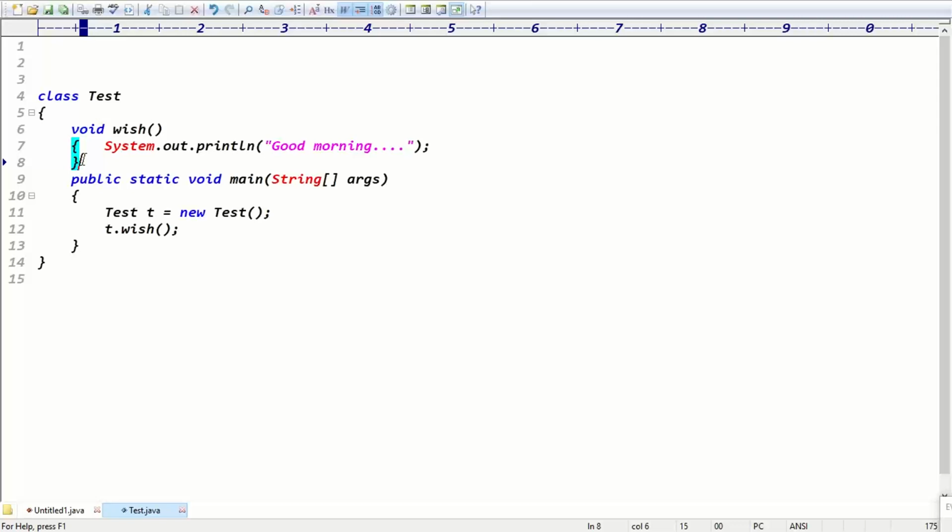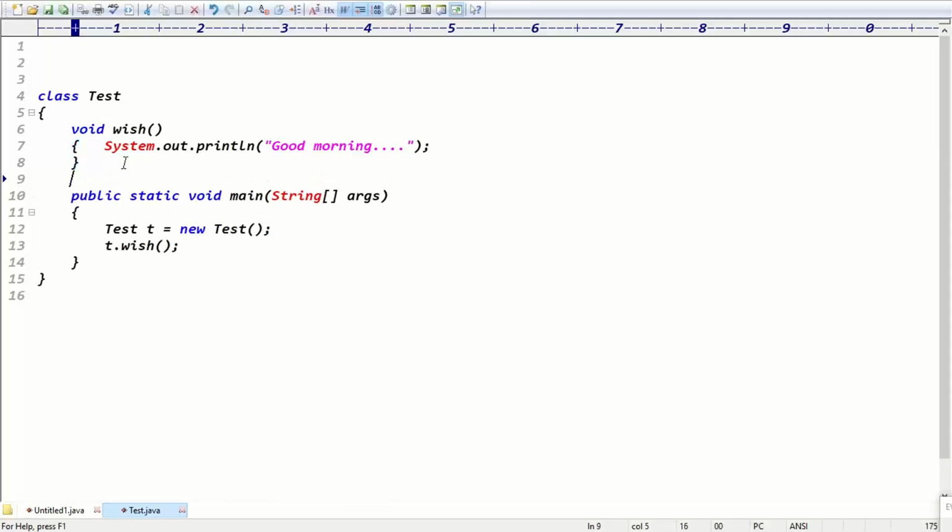If you didn't define any constructor inside the class, the compiler automatically generates the zero argument constructor. What's the point, guys? A compiler generated constructor is called a default constructor. Which constructor is the compiler generated constructor called? Default constructor, guys.